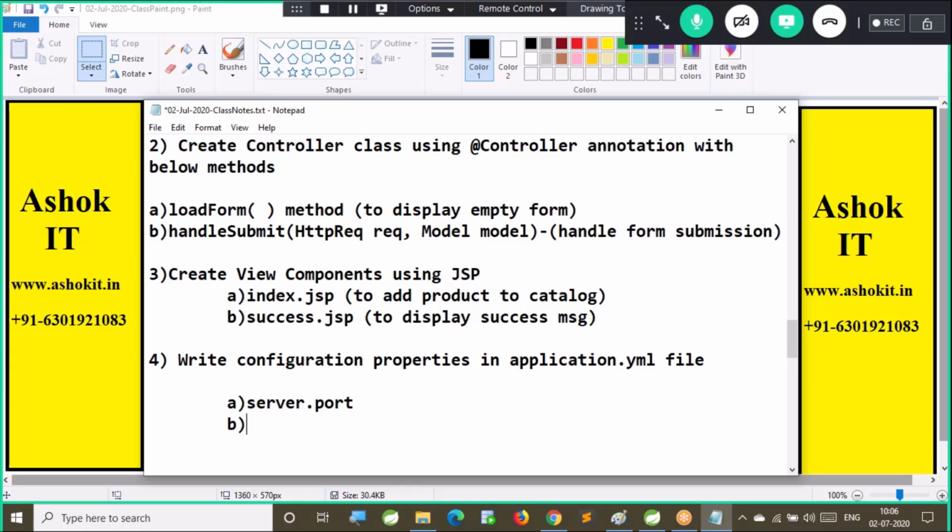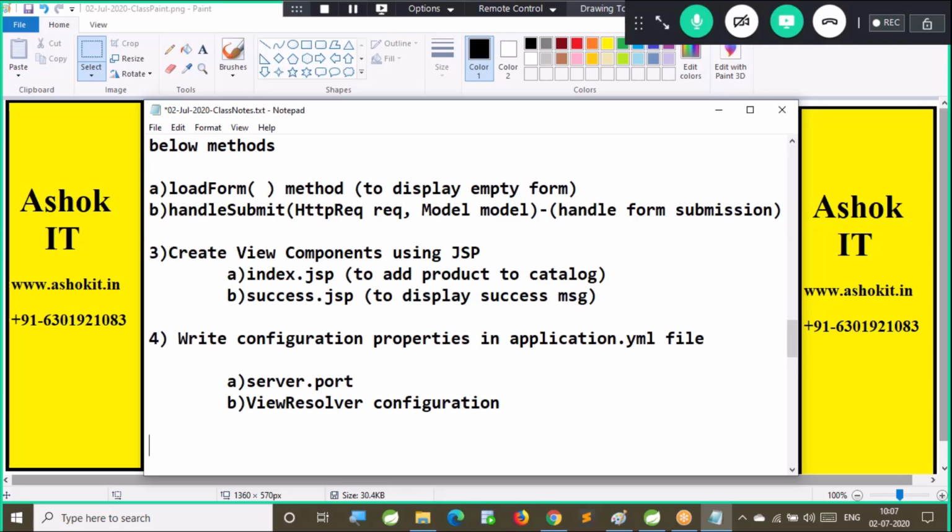Next one, view resolver configuration, which we also need to do in the YML file. After that, run our boot application and test that application.